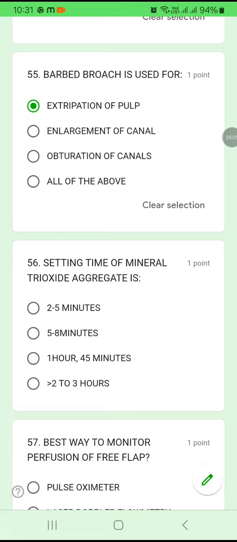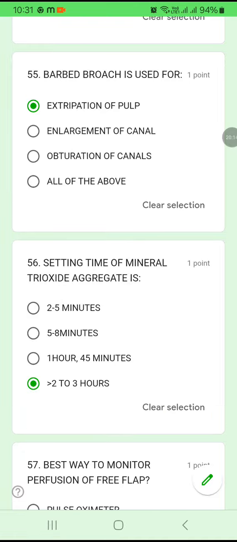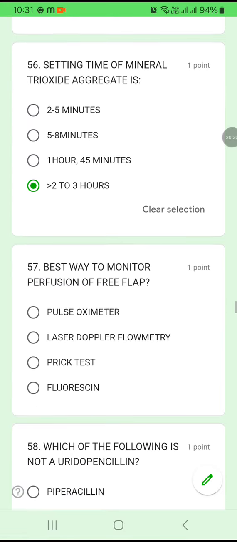Setting time of mineral trioxide aggregate, MTA. What is the setting time of MTA? It is very high, more than 2 to 3 hours. Okay, not short. Mineral trioxide aggregate will take a very long time to set, more than 2 to 3 hours.